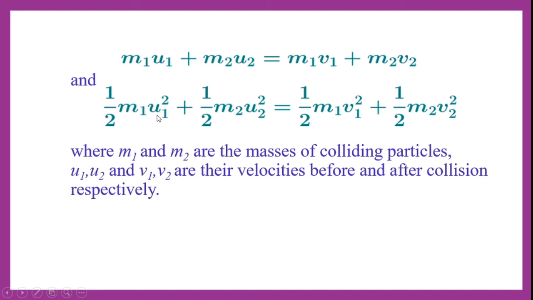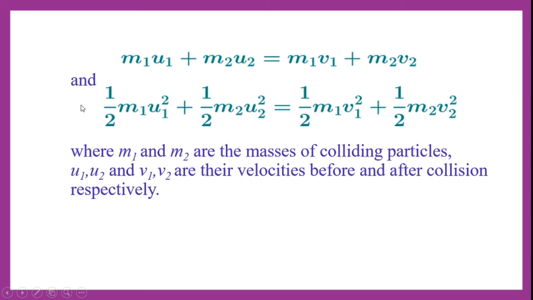Here, consider the velocities of each particle before and after collision. m1 and m2 are the masses of the two bodies, u1 and u2 are the velocities of the particles before collision, and v1 and v2 are the velocities of the two particles after collision. Applying the kinetic energy formula, before collision the kinetic energy of both particles is half m1 u1 square plus half m2 u2 square. In the same way, kinetic energy after the collision is half m1 v1 square plus half m2 v2 square.